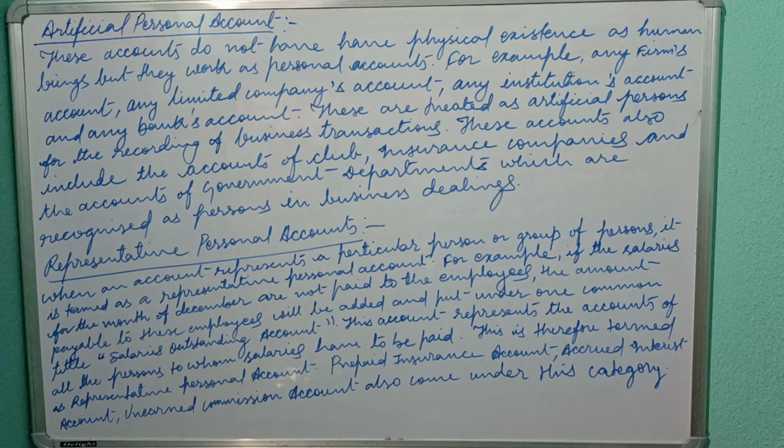These accounts also include the accounts of clubs, insurance companies, and government departments, which are recognized as persons in business dealings. Now come to representative personal accounts. Representative personal accounts are those personal accounts which represent the personal accounts.